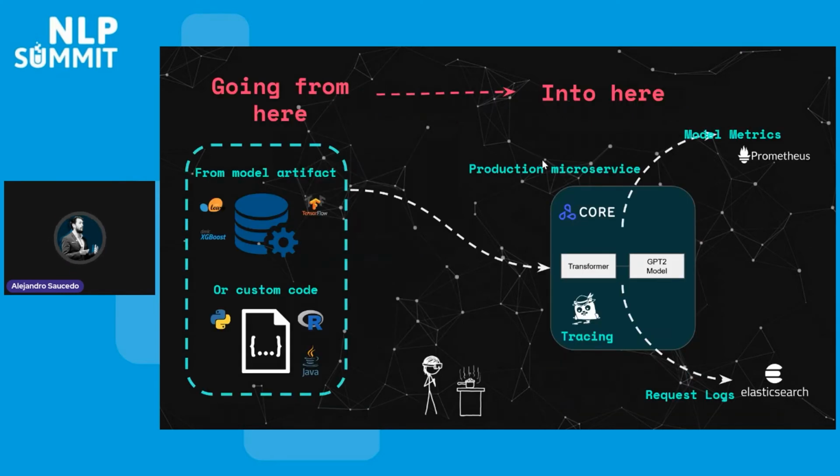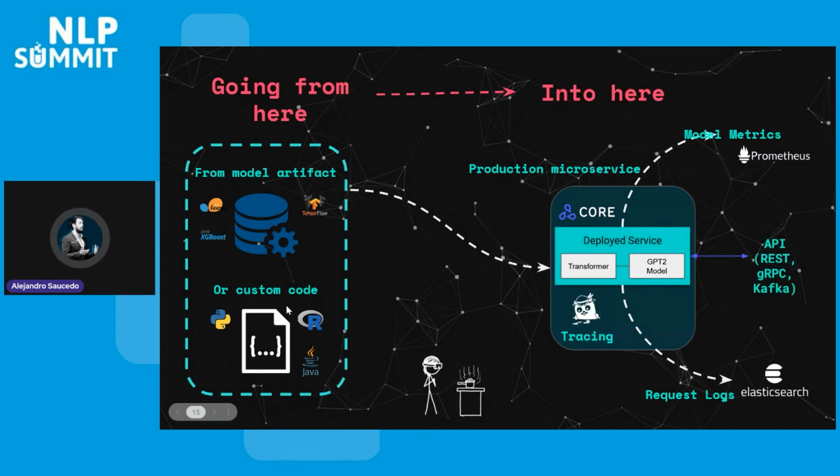Now, this basically, from a conceptual perspective, is the question of how do we go from your artifacts and your custom code, right?